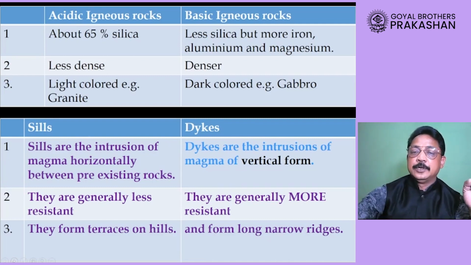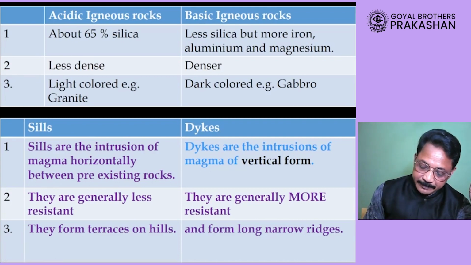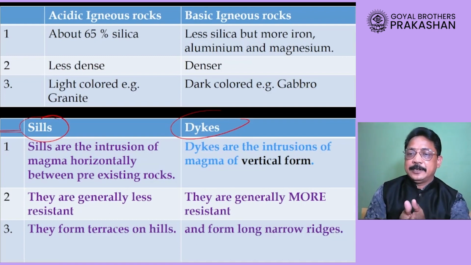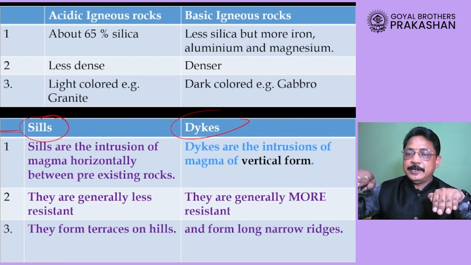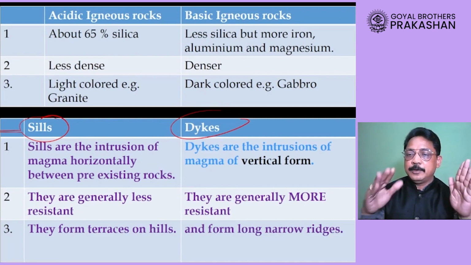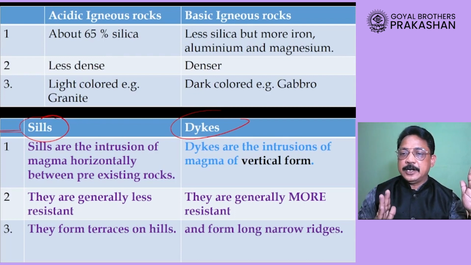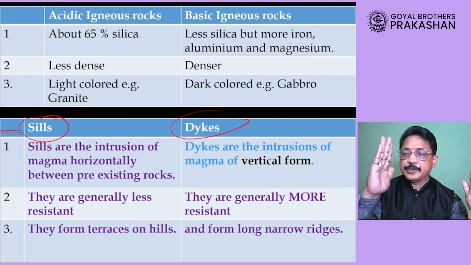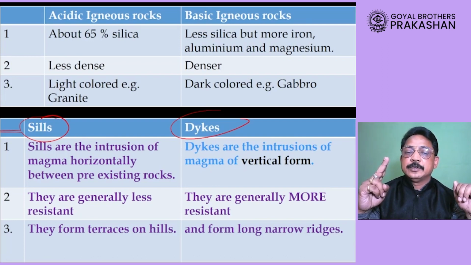Okay, now after that, the next distinguish between question is sills and dikes. We have already seen that sills are formed by the solidification of magma horizontally, whereas dikes are formed when the magma is rising upward and getting solidified in a vertical fashion or in a slanting way. Point number one. Second important point is that sills are comparatively less resistant.